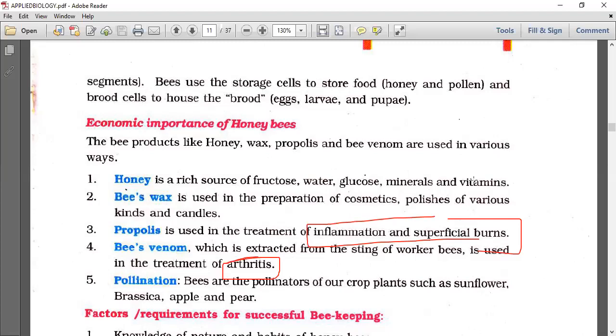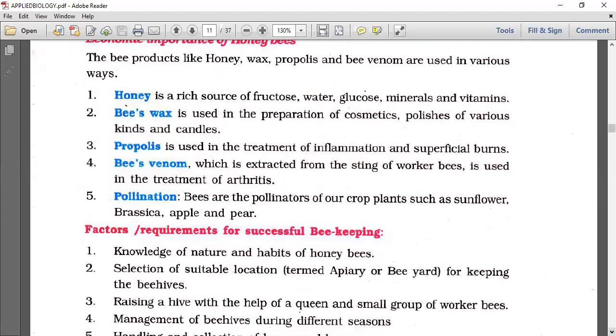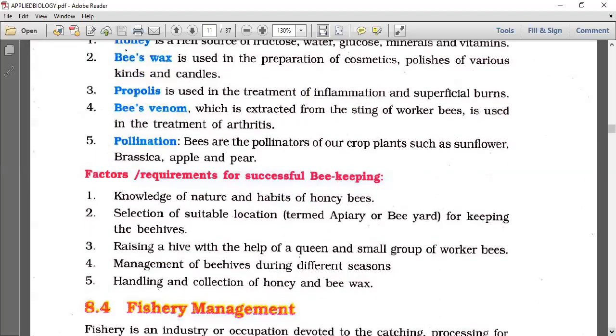So they are good pollinators; their venom is for arthritis, their propolis for inflammation and superficial burns, their wax for cosmetics, polishes, and candles. Their honey is a rich source of fructose, water, glucose, minerals, and vitamins. That's why beekeeping is a very beneficial procedure. The report says that during this period, honey usage became maximum.